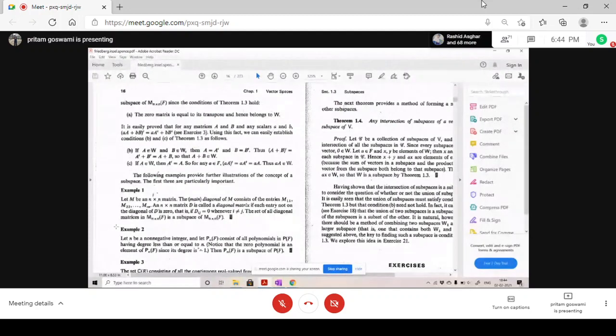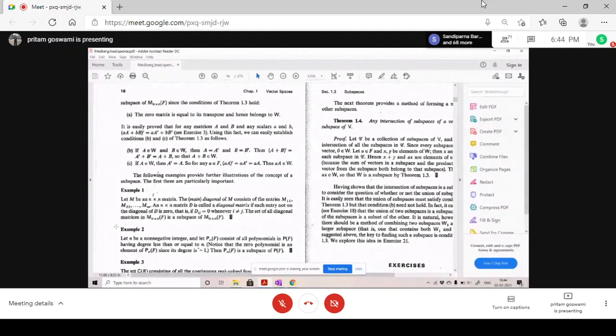Yes, sir. Now suppose I consider a subset of that collection of all matrices. I am just gathering all the matrices that are symmetric.